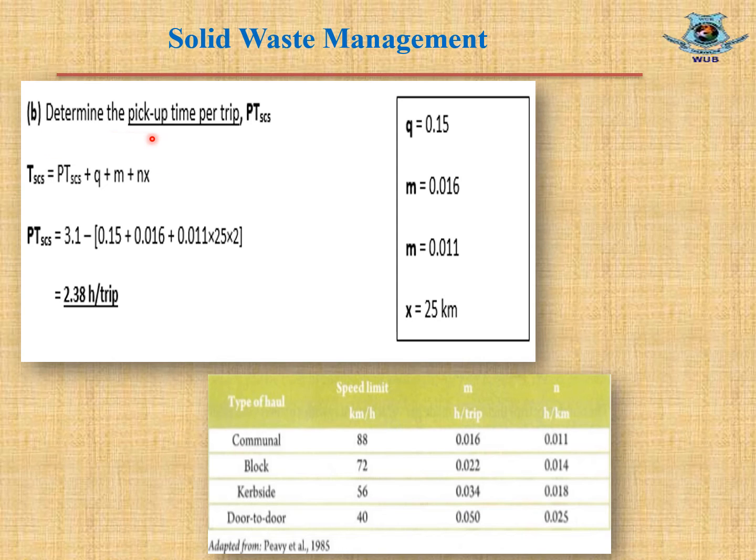Then we need to calculate the pickup time per trip, PTSCS. P means pickup, T is the time, SCS is stationary container system. So PTSCS stands for pickup time for stationary container system. And we will use this formula to determine the pickup time for stationary container system. From this equation, as we have to determine the value of PTSCS, we have to separate this value on the left side and all other terms on the right side.